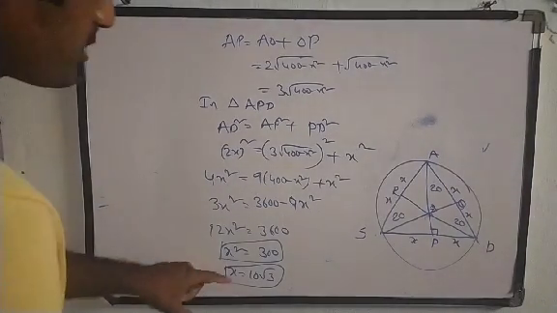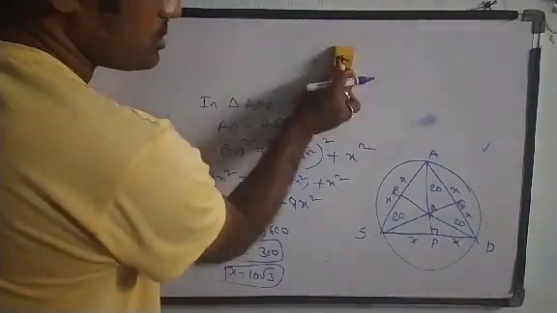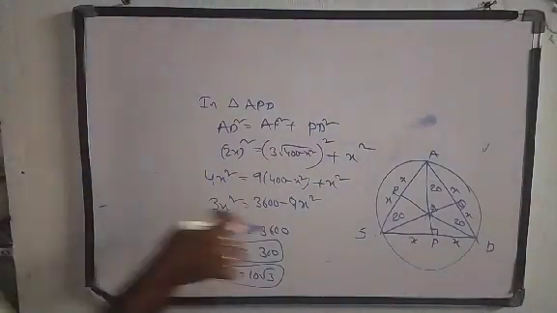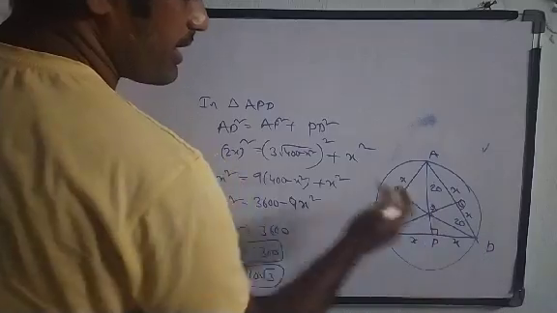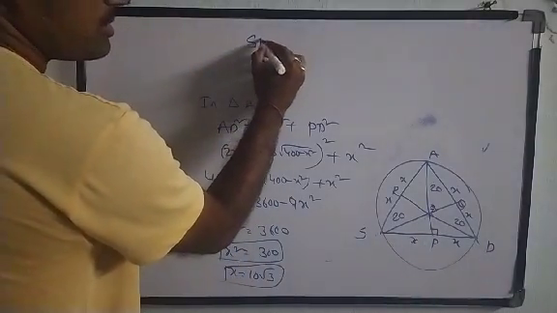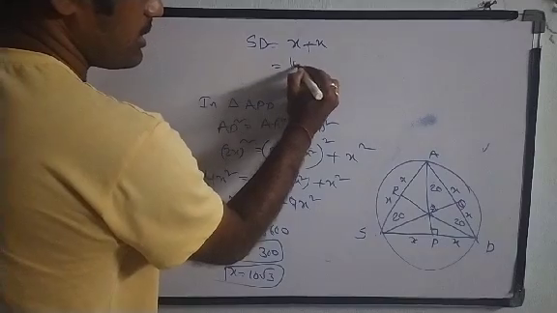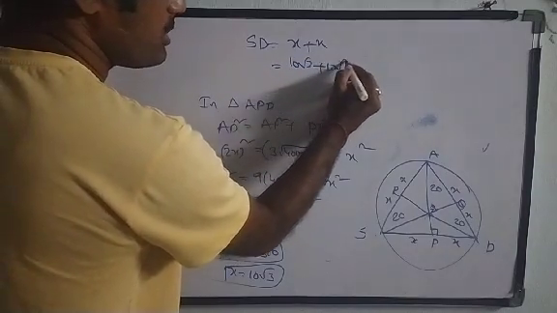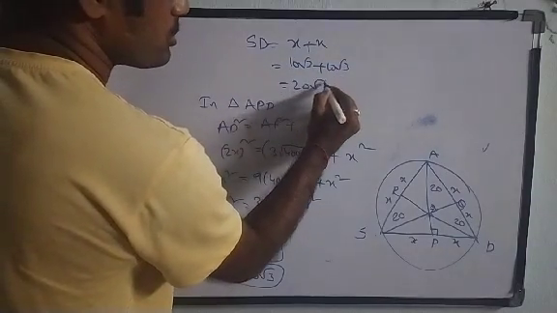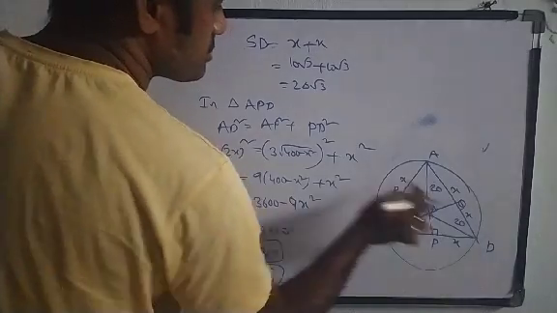So x we got as 10 root 3. Now we want the length of any side, so I will consider SD. SD is equal to x plus x, which is 10 root 3 plus 10 root 3, that is 20 root 3. So the length of the string is 20 root 3 meters.